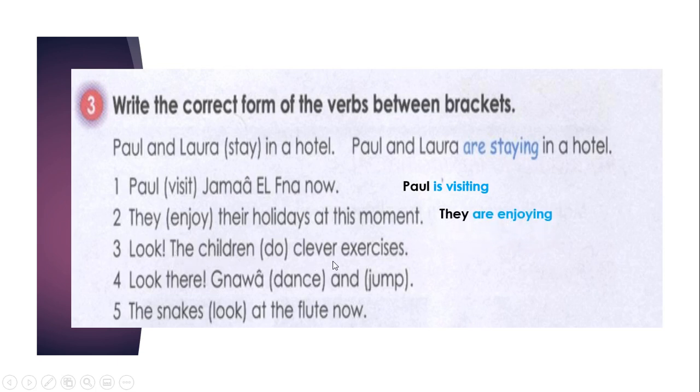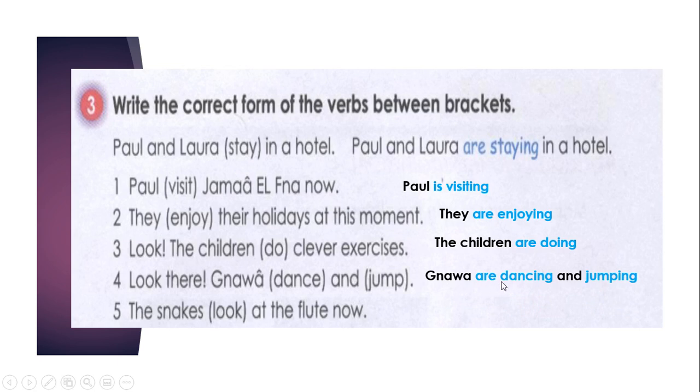Look, the children, the verb do, clever exercises. Alright, children is not singular, it's plural. It's an irregular noun. The singular form is the child. So children. The verb to be should be in the plural too. Yes, the children are doing.